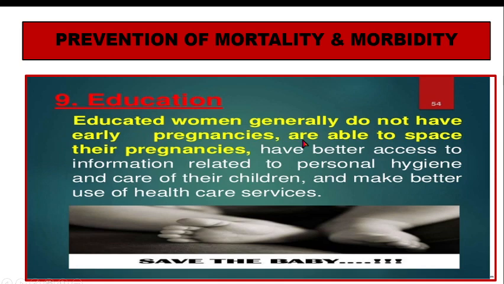If the woman is educated, she will marry at the right age, she will have the baby at the right age, and she will be able to take care of the baby better. This all reduces significant mortality and morbidity. And if the mother is educated, she can search. Now is a mobile age where smartphones have been distributed by the government to poor people also.